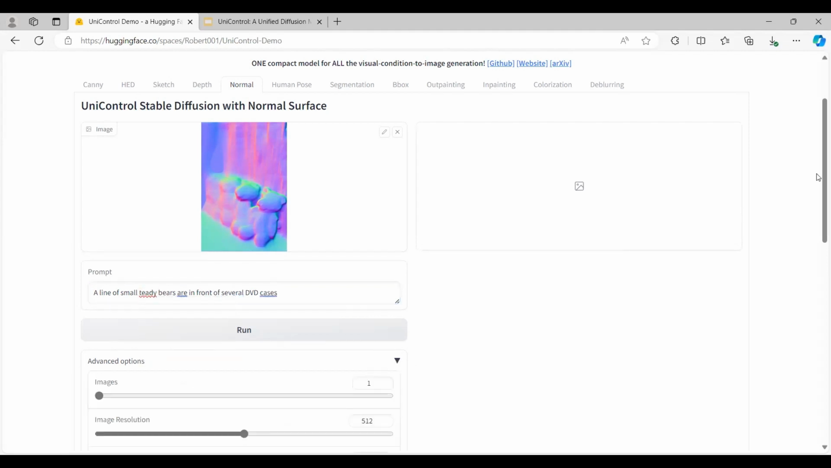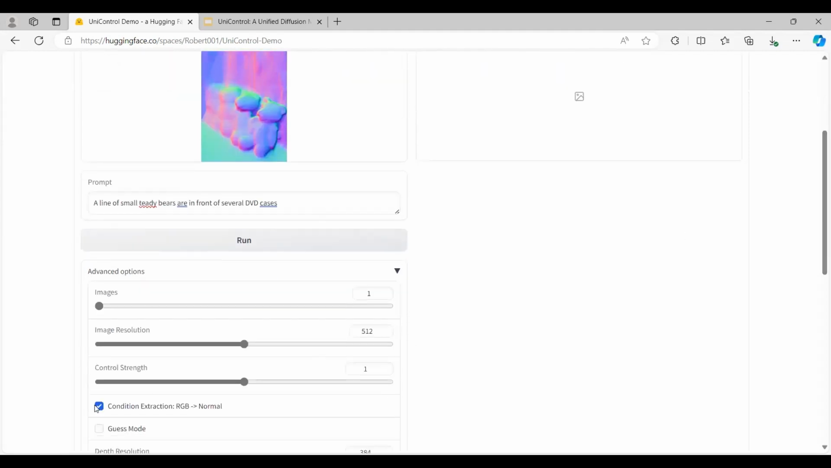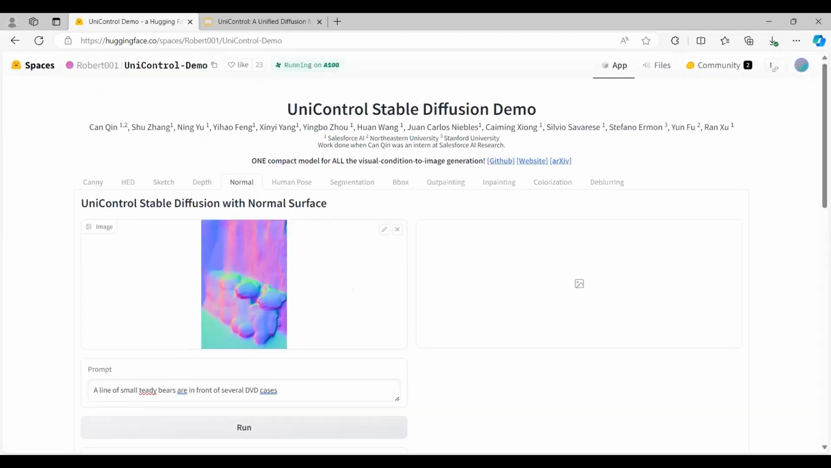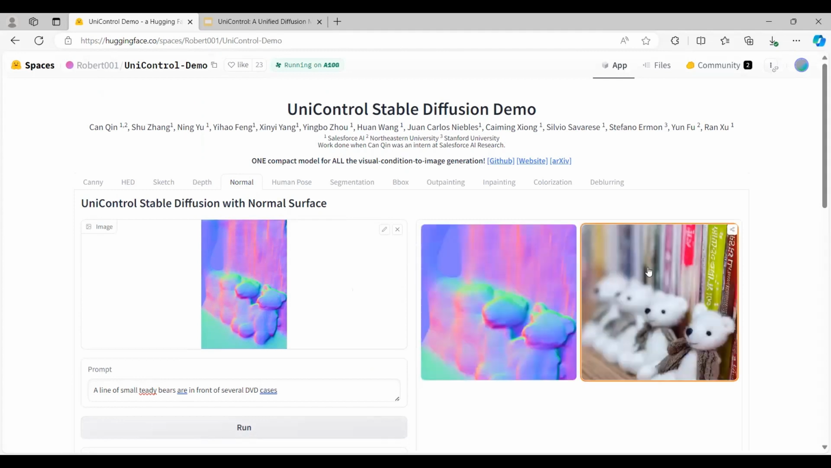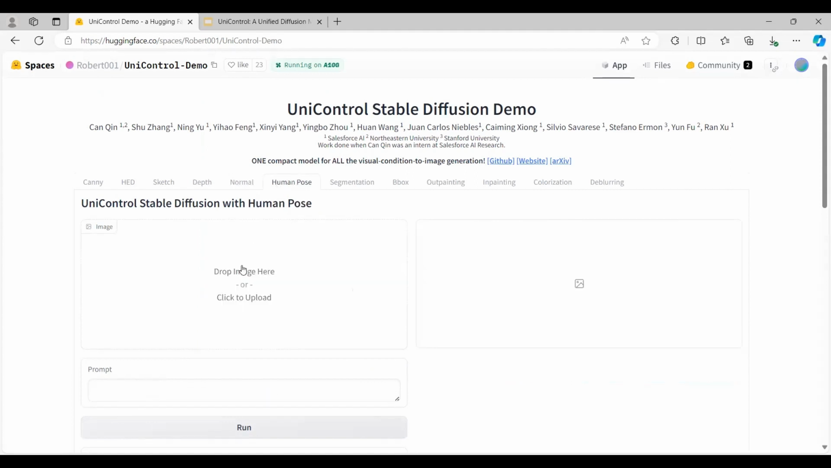So since it is not an RGB again, I'm just disabling this. So I'm just clicking on run. So based on this image, I'm just giving a prompt which makes sense. So it's gonna take up this image and it's gonna give a beautiful picture of teddy bears here. And next comes a human pose. It's just kind of a skeleton that I'm giving and I'm giving a prompt to it.